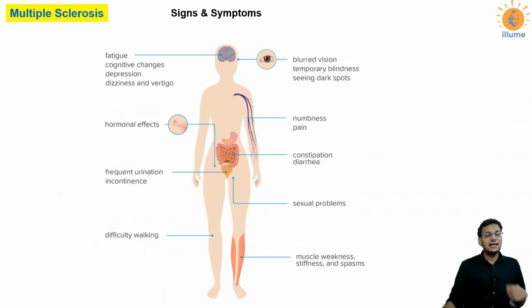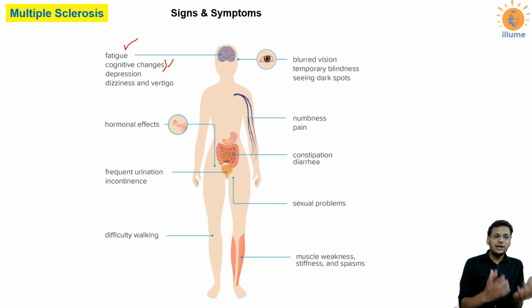If I talk about the signs and symptoms, that all depends on which nerve is damaged. Like in case your neurons in the brain are damaged, then there would always be fatigue. There would be cognitive changes. What is cognitive? See, cognitive changes mean your ability of judgment, your ability of speech, your ability of hearing. All these things are cognitive changes. Depression would be there, dizziness, vertigo, hormonal effects as your hypothalamus may get involved.